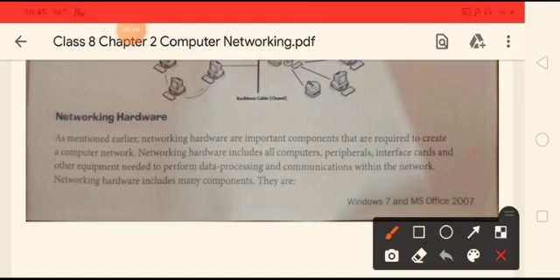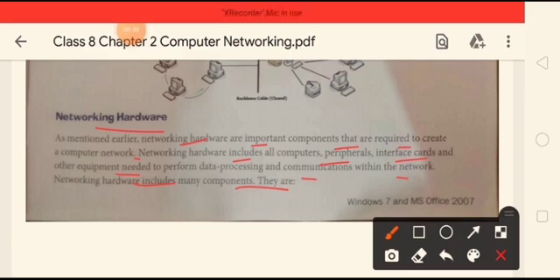Now our next topic is networking hardware. As mentioned earlier, networking hardware are important components that are required to create a computer network. Networking hardware includes all computers, peripherals, interface cards, and other equipment needed to perform data processing and communications within the network. Networking hardware includes many components.